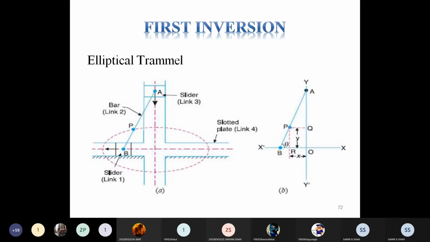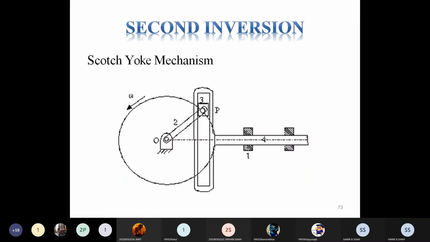If it may be asked in your exam, then you have to draw the figure and after that explain it in this way, and also prove that the path may be considered as an ellipse.